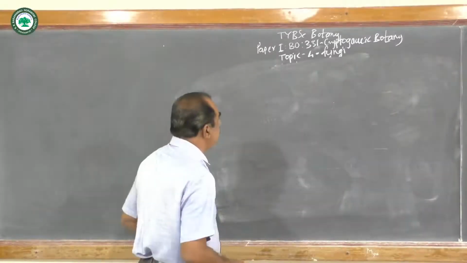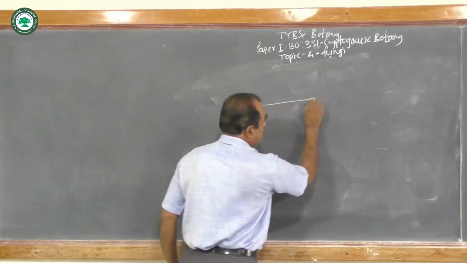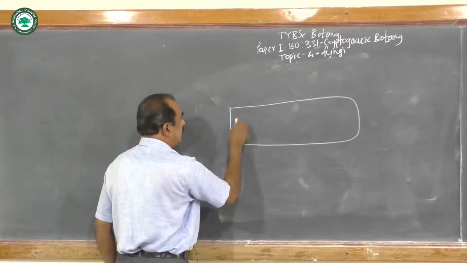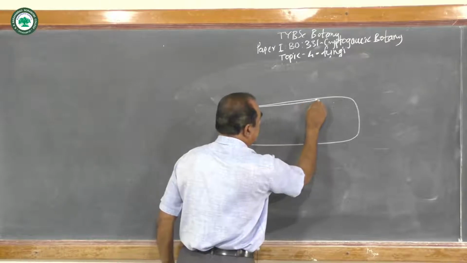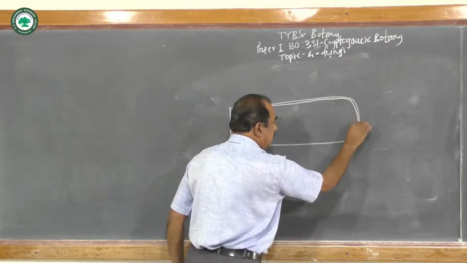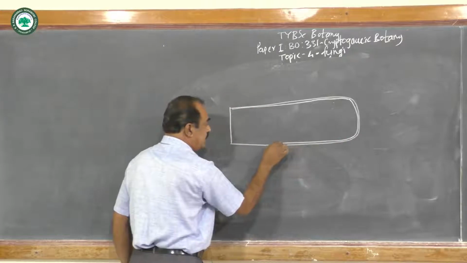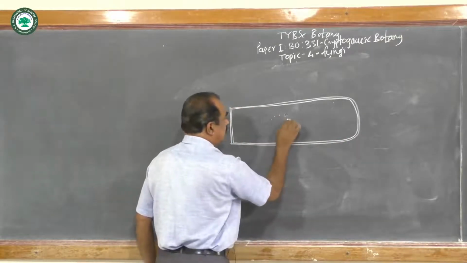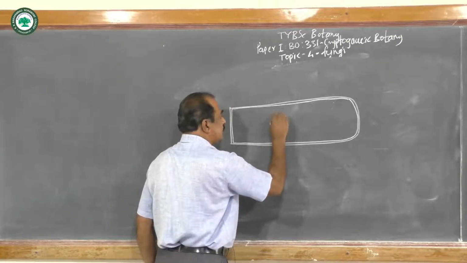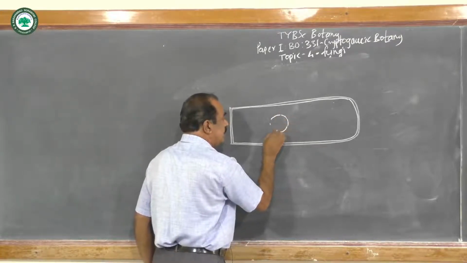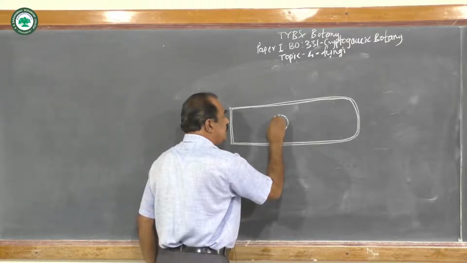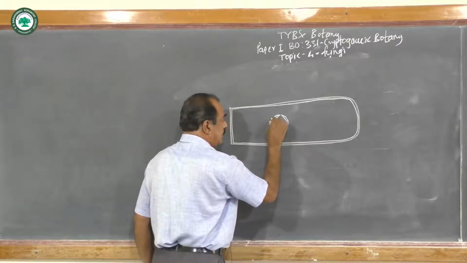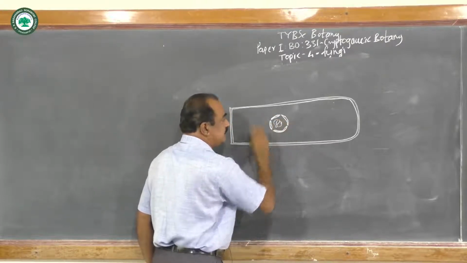Now the fungi show the typical eukaryotic type of cell. This is the cell wall and the plasma lemma. They are the outer layers, and they give the shape and size to the fungal cell. So this is the nucleus. The nucleus has the nuclear membrane. So it is called a eukaryotic cell, in which the genetic material is there.